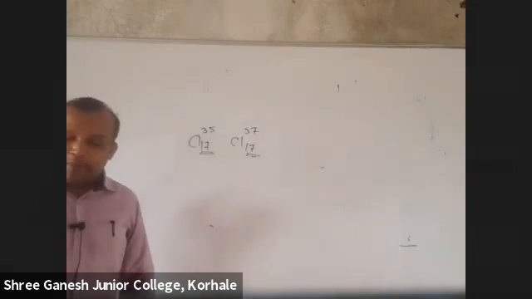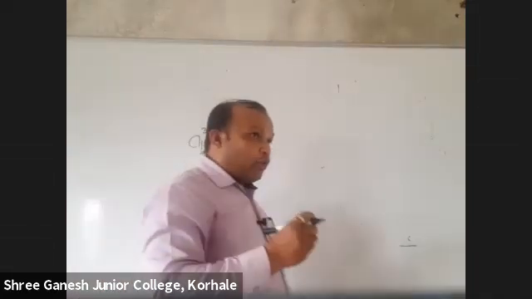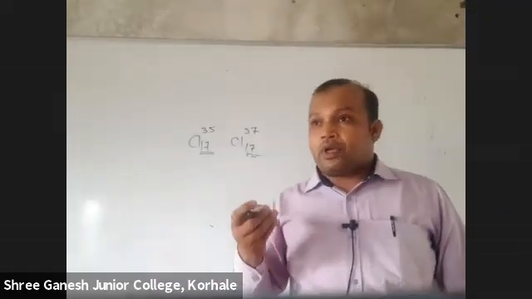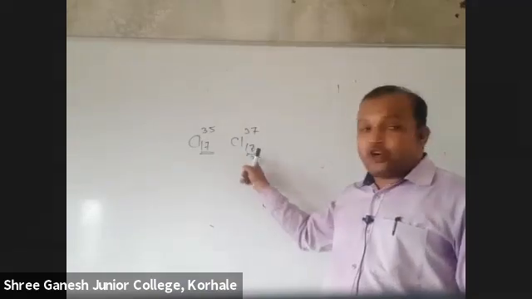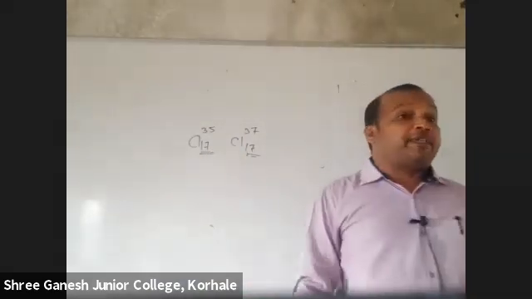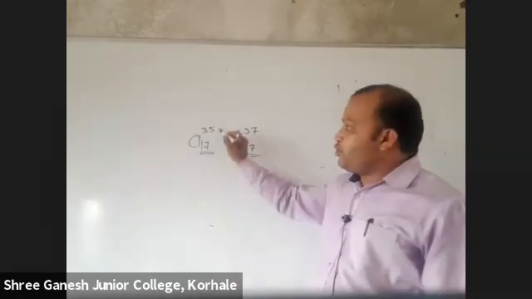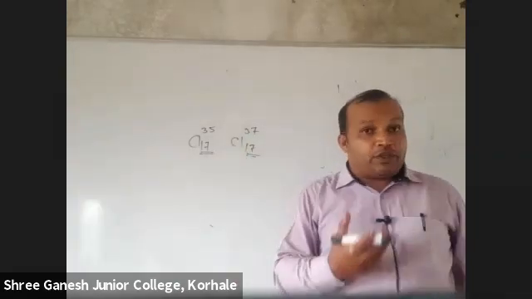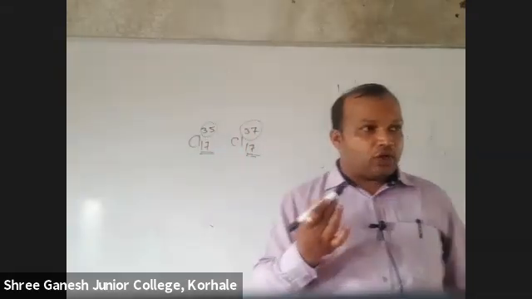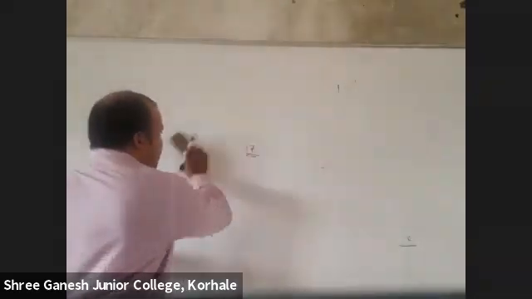Chemical property is how this chlorine will react to different chemicals. It depends upon the number of electrons, and electrons are not changing. So their chemical property remains the same, but their physical property changes, because physical property means its rate will also change. Because this is 35, this is 37. Understood? Now, isobars. Tell me what are isobars.